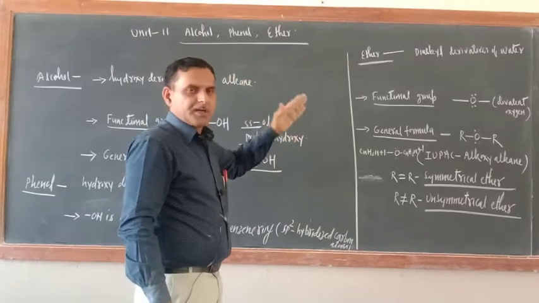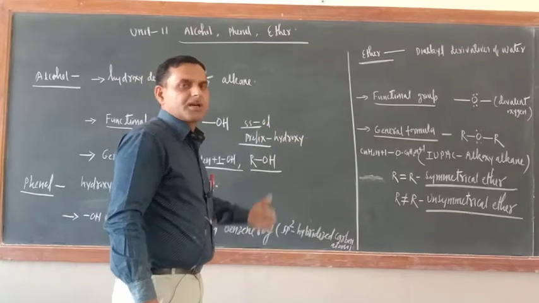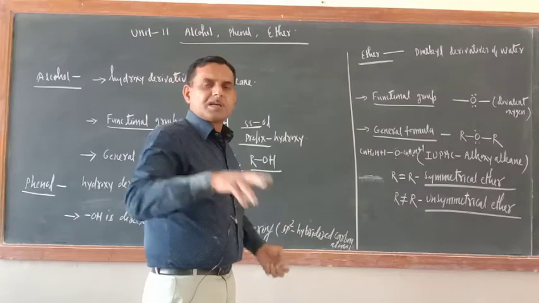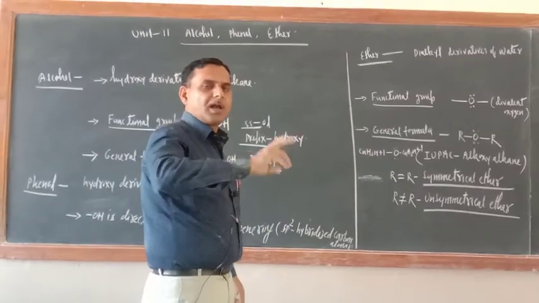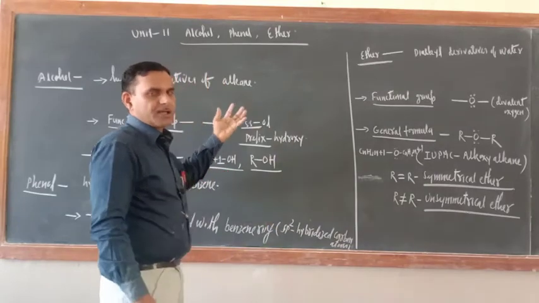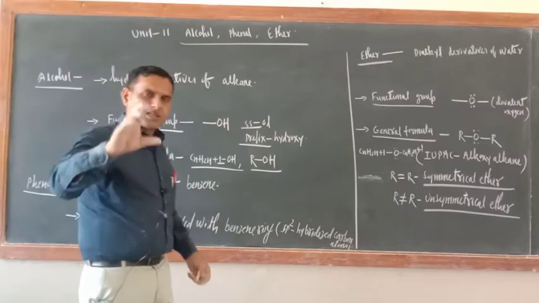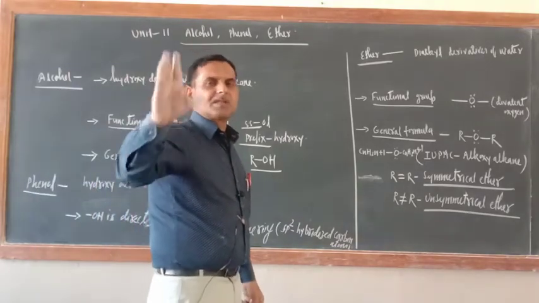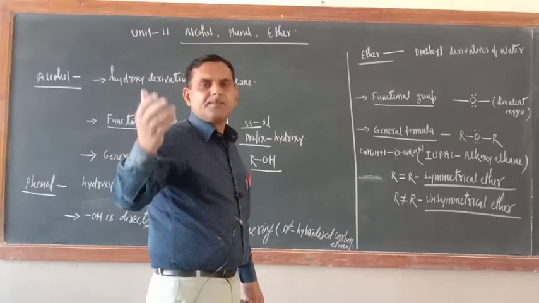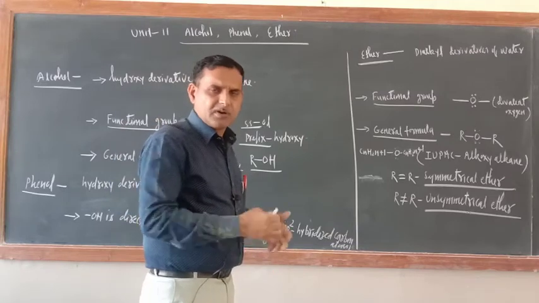Ether is a bit different, so after the completion of alcohol and phenol we will complete the ether, but at the beginning I will give you some idea about the ether also, because some of the products of alcohol and phenol are ether only, like Williamson synthesis and all those things. So you should have the idea of ether also. Last year, in 11th class, what you have studied: alkane, alkene, alkyne, basic organic compounds, benzene, and alkyl halide, that much only you have studied.